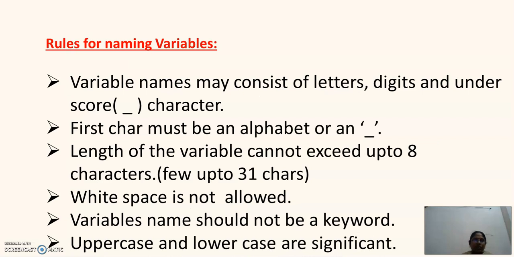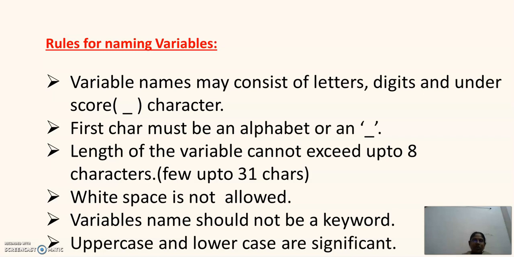There are some rules which we need to follow for naming a variable, and these are the rules. Coming to the first one, variable names may consist of letters, digits and the underscore character. Letters are capital A to capital Z and small a to small z, digits are from 0 to 9.